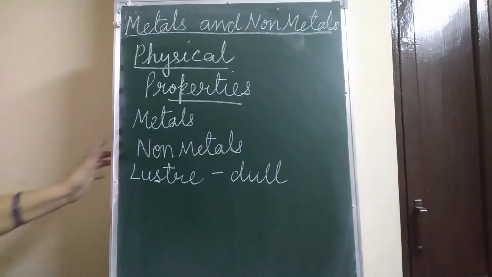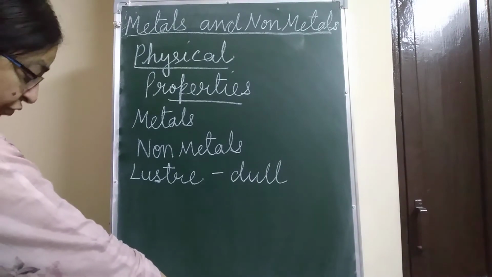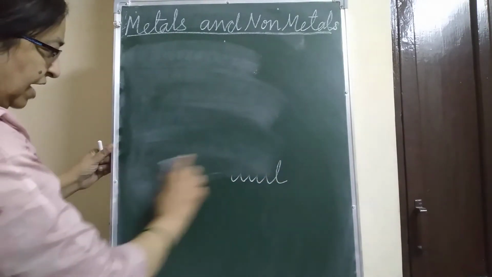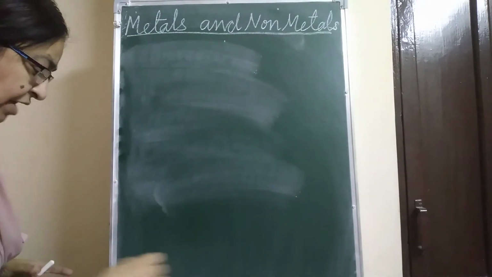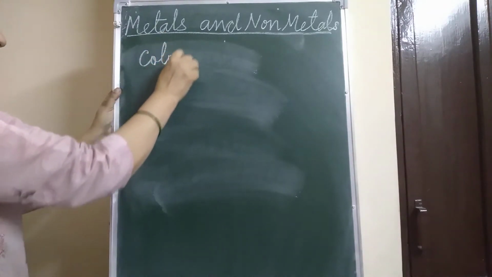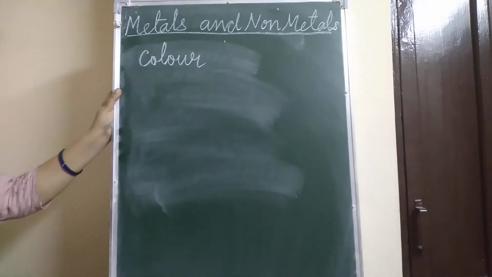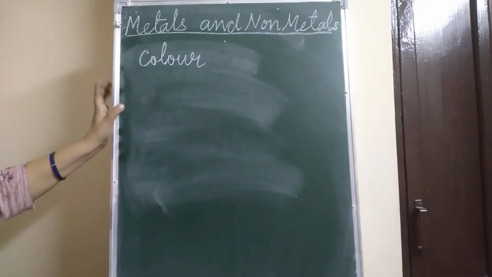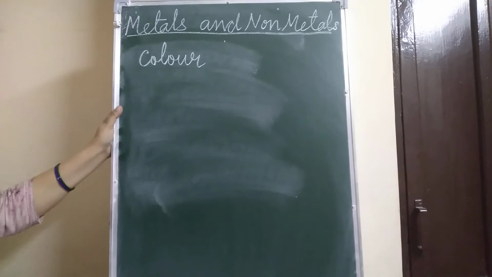Now for the color: most metals are white or silvery grey. And some non-metals are colorless while some are colored.